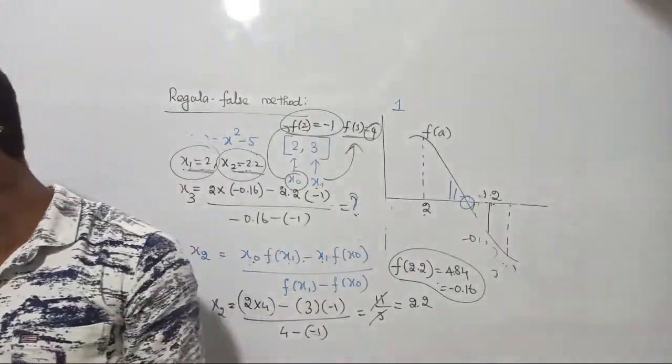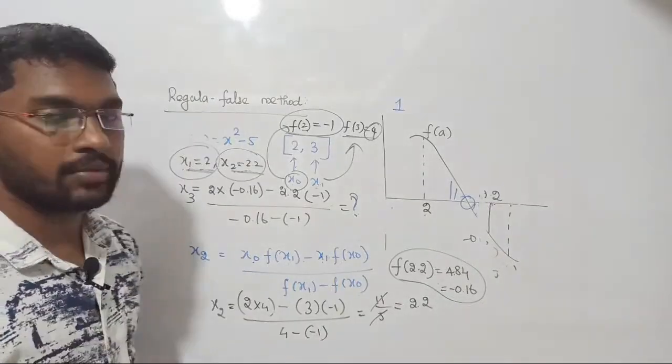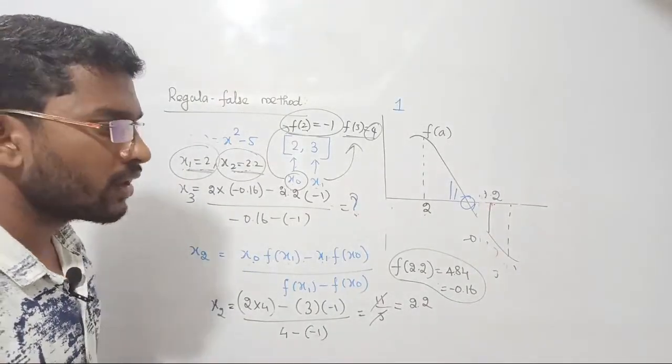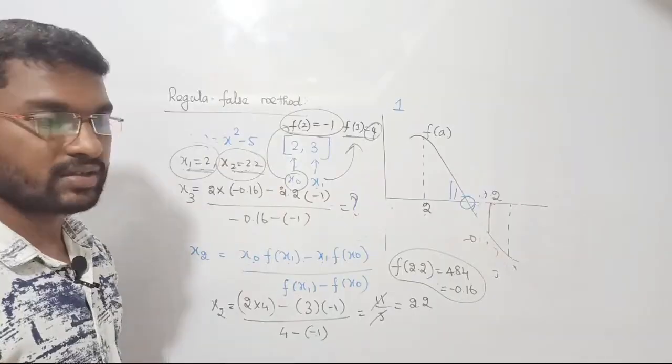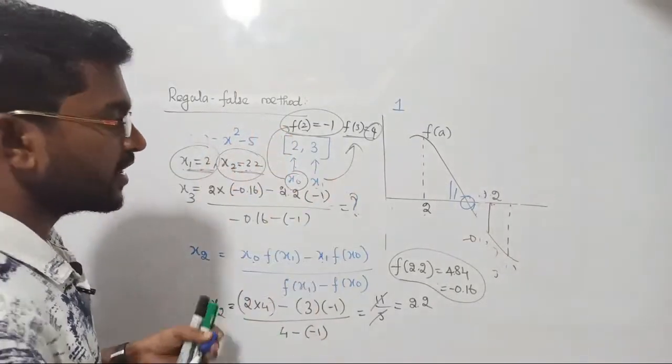I hope things are very clear to you all, right? Okay, let us discuss the last method, that is called the Newton-Raphson method. Because in the secant method there are no things to discuss. I am repeating once again, right? In the regular falsi method, what is the standard procedure?